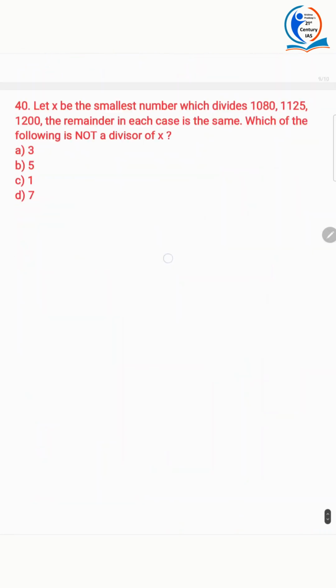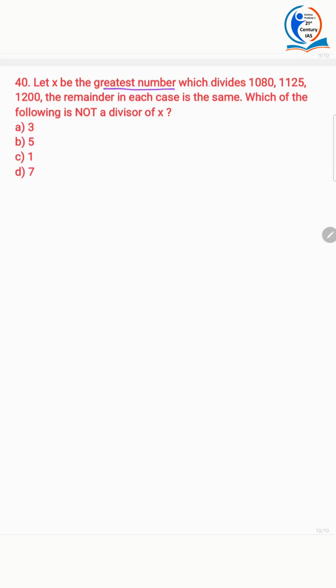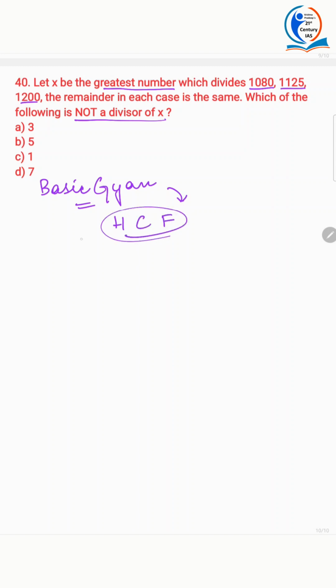Next question. Let x be the greatest number which divides 1080, 1125, 1200. The remainder in each case is the same. Which of the following is not a divisor of x? So basic gyan here is that the greatest number which divides any group of numbers is known as highest common factor or HCF, because this number is a common factor to the given group of numbers.